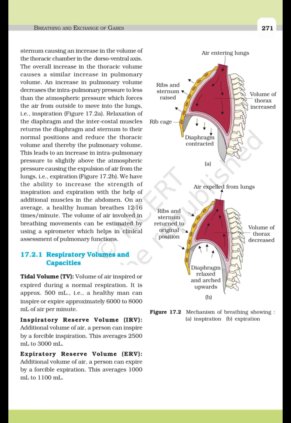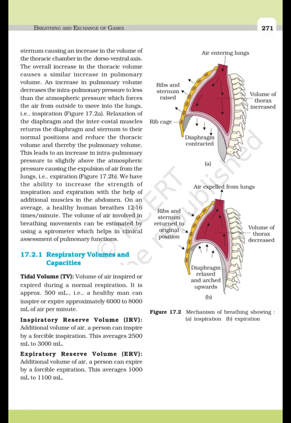Figure 17.2a. Relaxation of the diaphragm and the intercostal muscles returns the diaphragm and sternum to their normal positions and reduces the thoracic volume and thereby the pulmonary volume. This leads to an increase in intrapulmonary pressure to slightly above the atmospheric pressure, causing the expulsion of air from the lungs, that is expiration. Figure 17.2b. We have the ability to increase the strength of inspiration and expiration with the help of additional muscles in the abdomen. On an average, a healthy human breathes 12 to 16 times per minute.